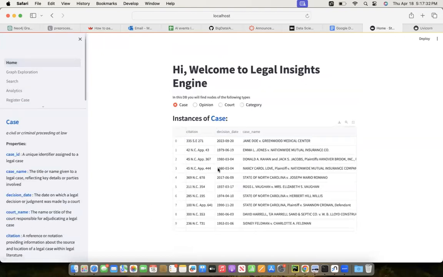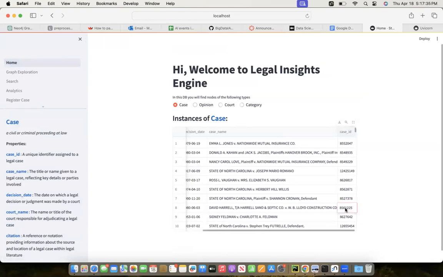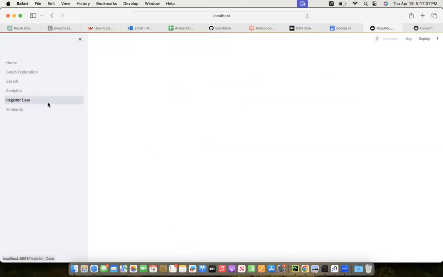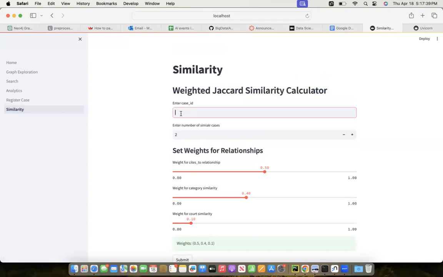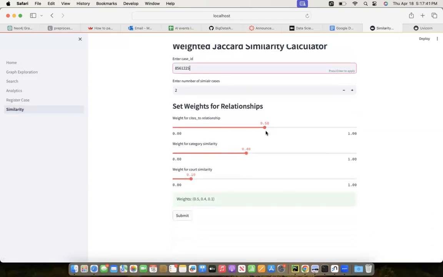So I'll take a case ID. And let's say we are trying to find a similar case to this case ID. And we thought 0.5 for cites, and then 0.4 and 0.1 respectively for category and code would be good, because we are assuming code might not be that important at this point.